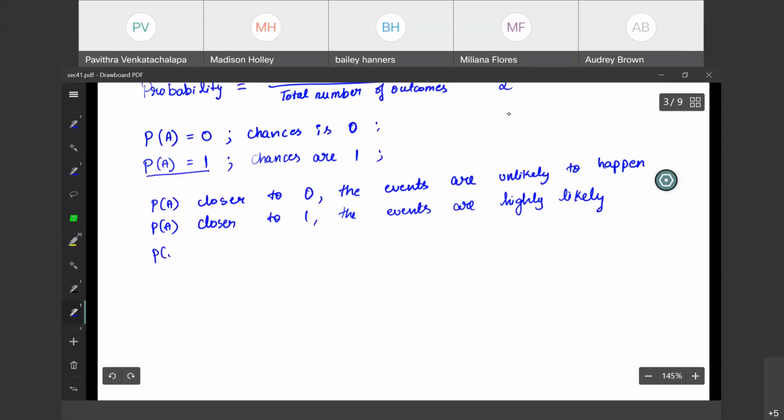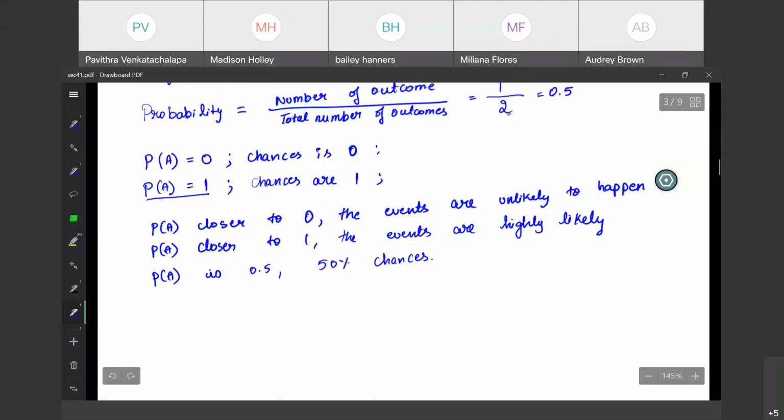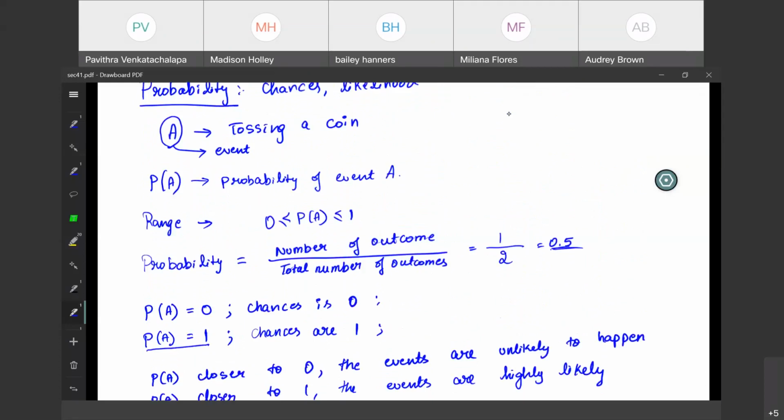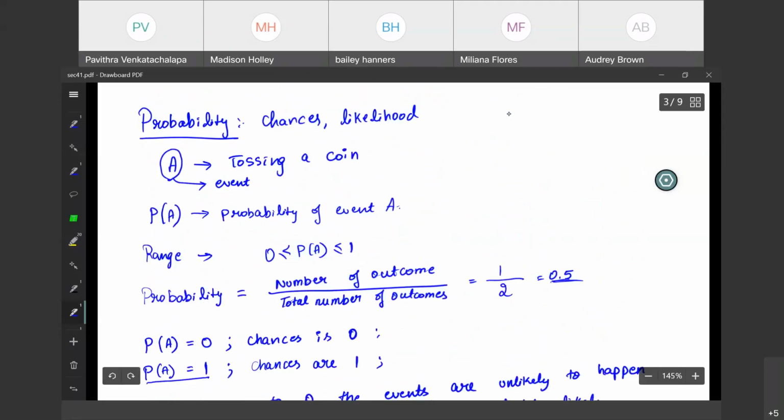What if the event is 50 chances, 50 by 50 or 0.5? If the probability is 0.5, then 50% chances are there. One such example is tossing a coin. So it is like 50-50 chances. We could get head or a tail, right? The probability is 0.5 here. This is for tossing a coin.